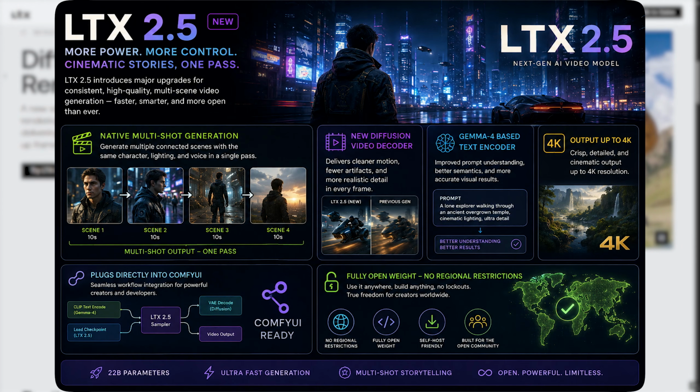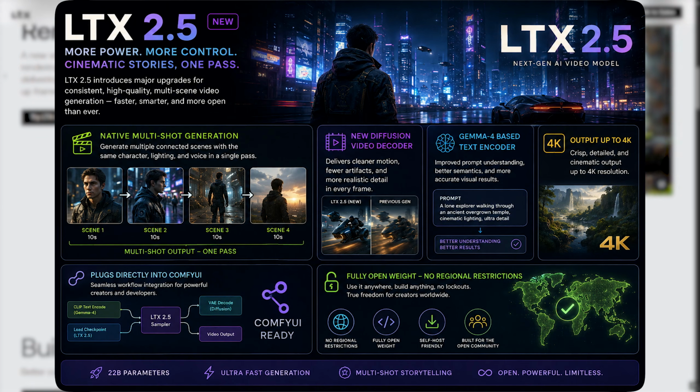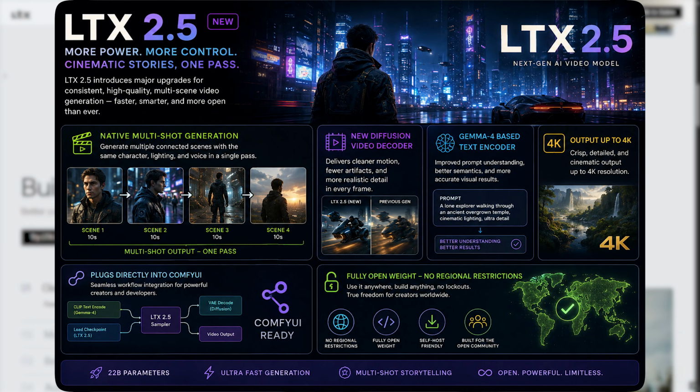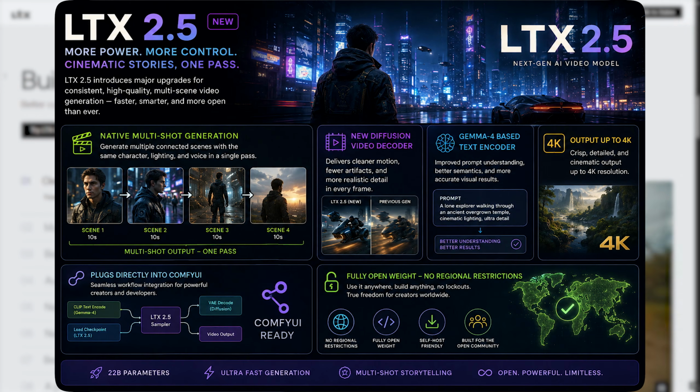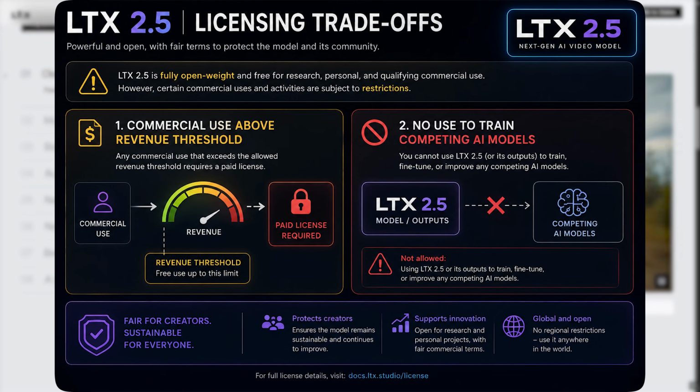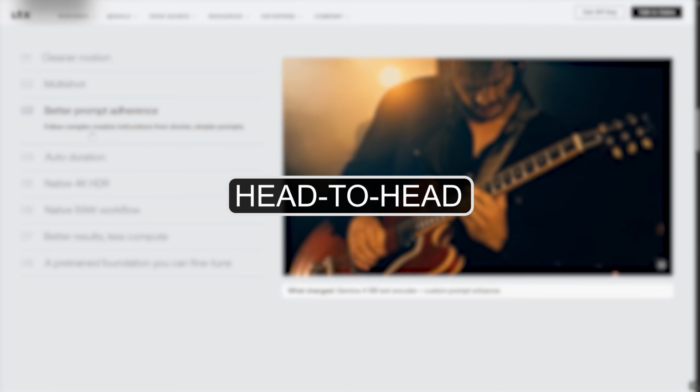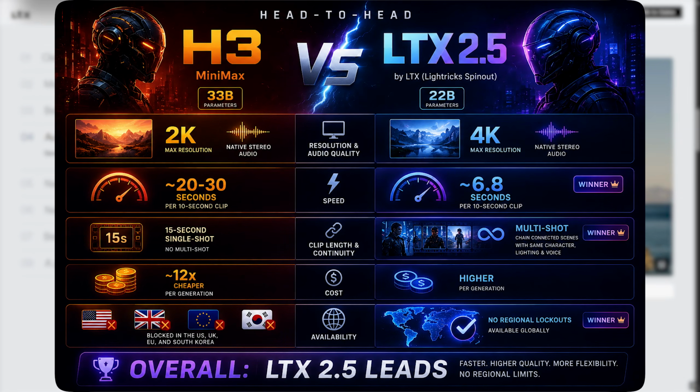It also ships a new diffusion video decoder for cleaner motion, a Gemma 4 based text encoder for better prompt understanding, and output up to 4K. It plugs directly into ComfyUI and is fully open weight, no regional restrictions like H3. The trade-off is licensing complexity. Any commercial use above a revenue threshold triggers paid license terms, and you cannot use it to train competing AI models.